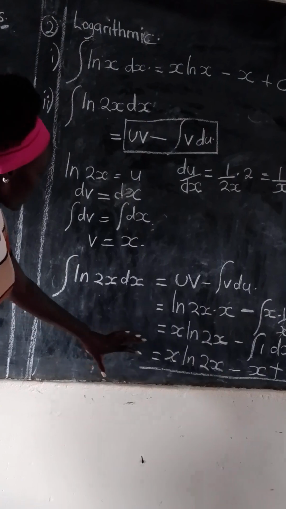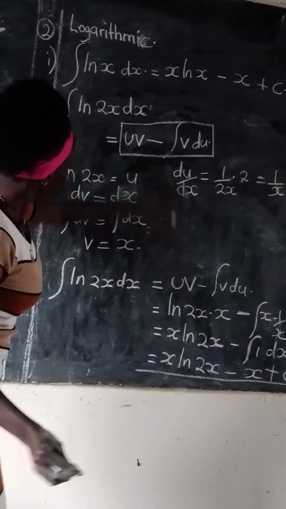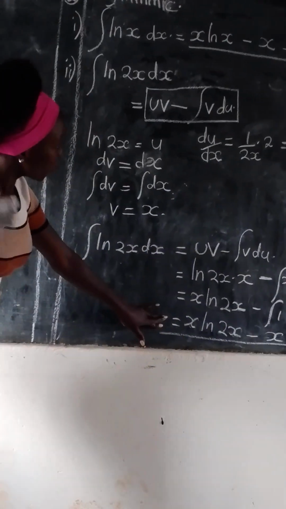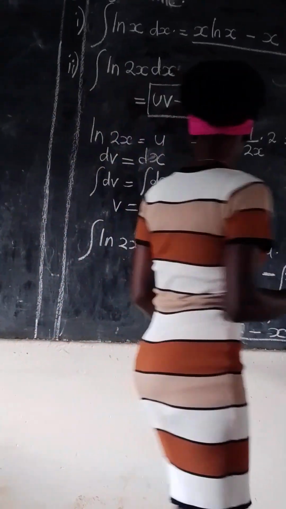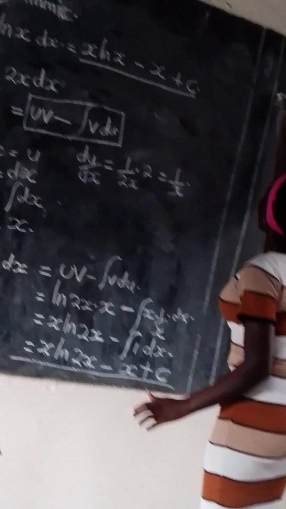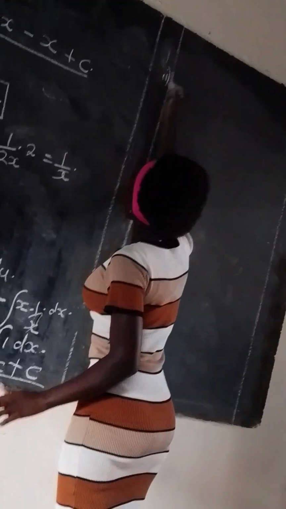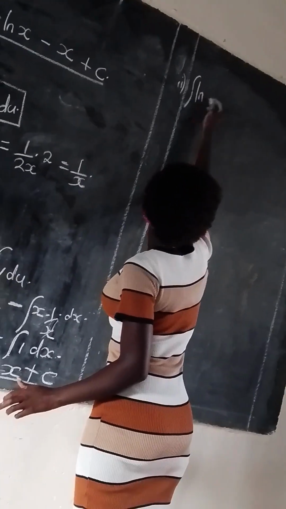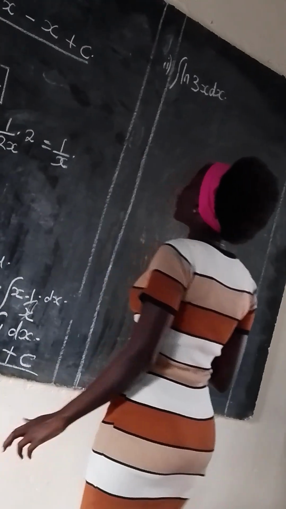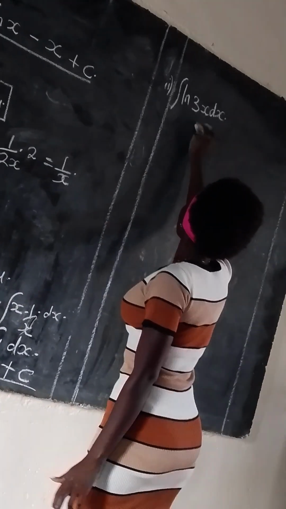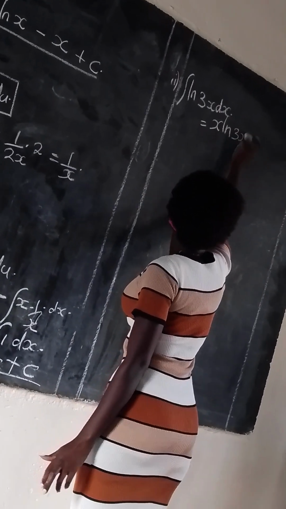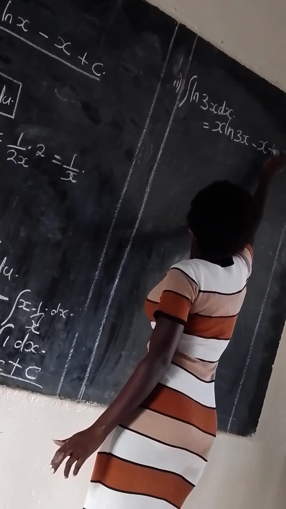But I think if we relate these two examples, you are able to see that even not undergoing all these steps, you can come and find the integral of ln 3x dx, which will be x ln of 3x minus x then plus c.